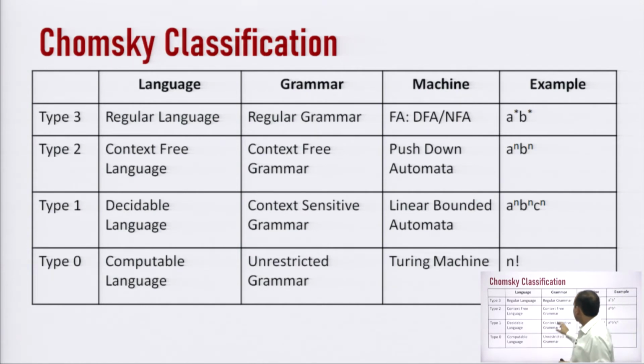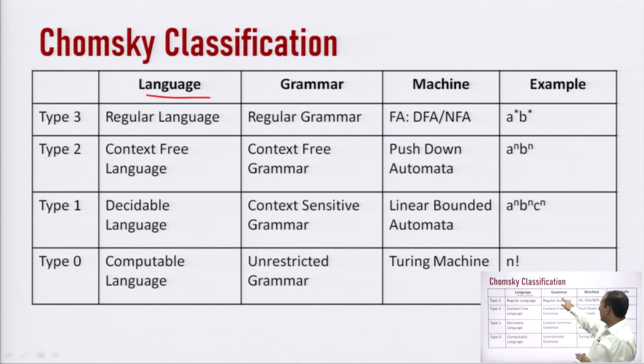And this summarization has been done basically on 3 parameters. If you see in the slide, the first parameter is based on the language. It means the language which is recognized by the particular type of grammar. The first parameter is the language.